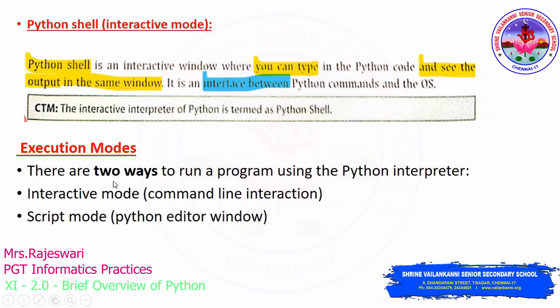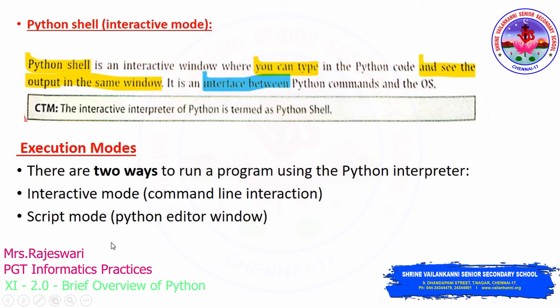This interactive mode you can even call a command line interaction. When you see the Python window, you will understand why we call it like this. Interactive means then and there you write the program code and you get the result. That's why we call it interactive mode, and you can even call it command line interaction. Got it?